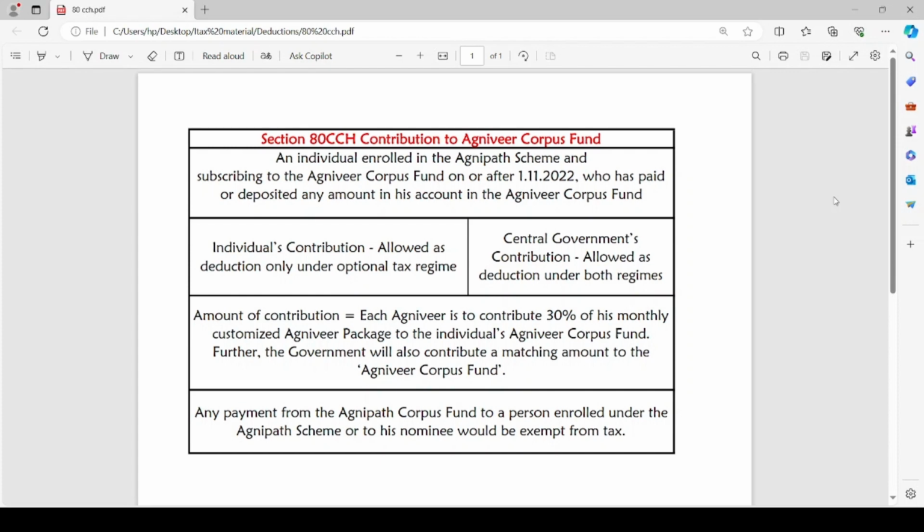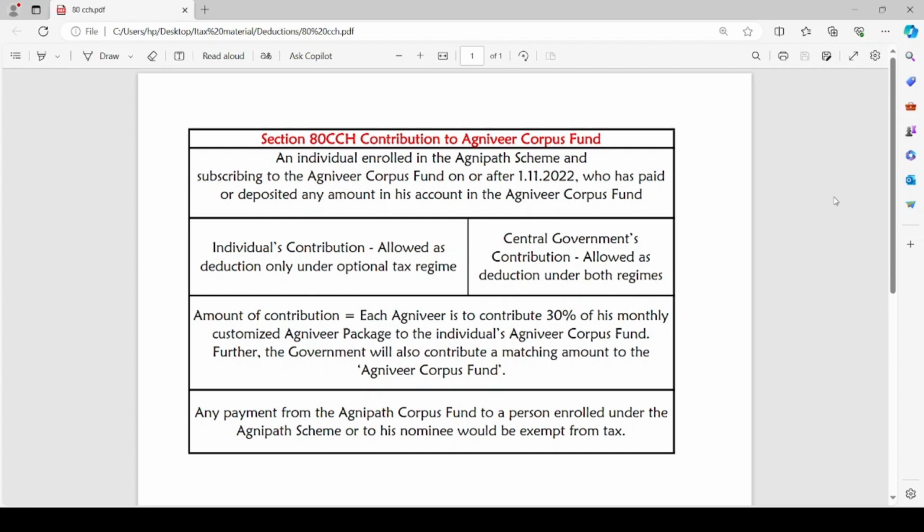When the assessee's contribution is made to the Agniveer Corpus Fund, it is allowed as deduction only under the optional tax regime. But if the central government contributes to such scheme on the account of the assessee, it is allowed as deduction under both regimes, both under the optional tax regime and the default tax regime. What is the amount of contribution to this fund? Each Agniveer is to contribute 30% of his monthly customized Agniveer package to the individual's Agniveer Corpus Fund. Further, the government will also contribute a matching amount to the Agniveer Corpus Fund.